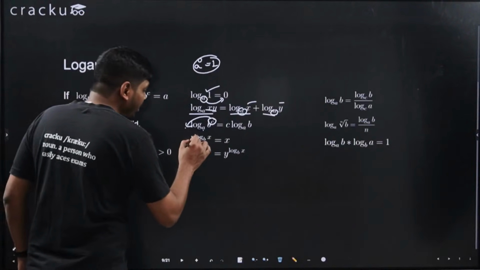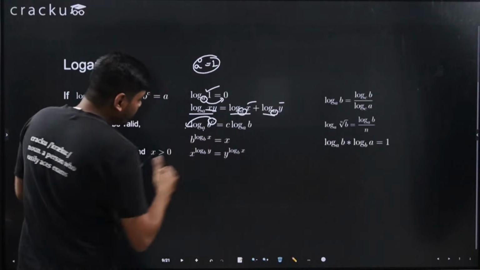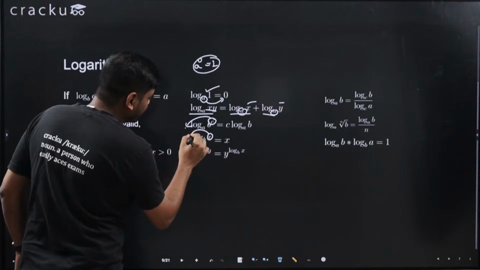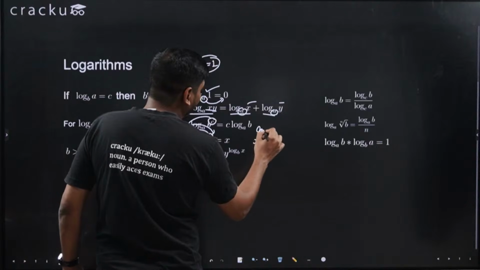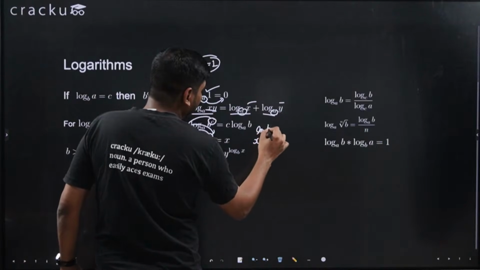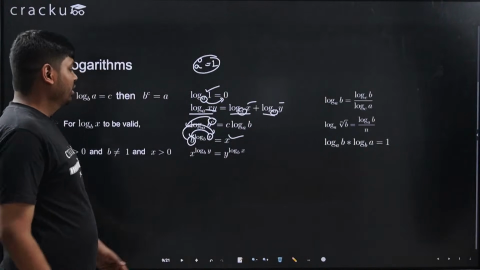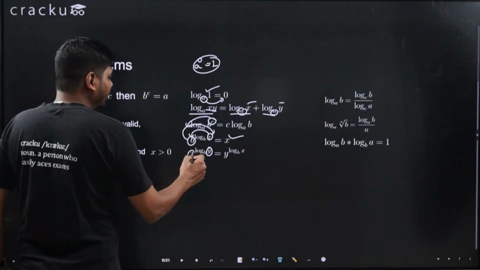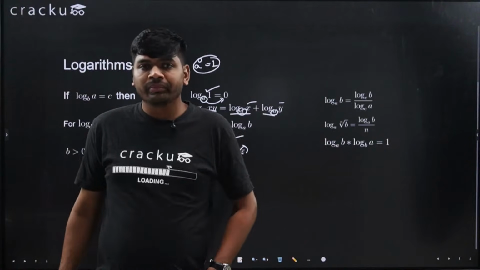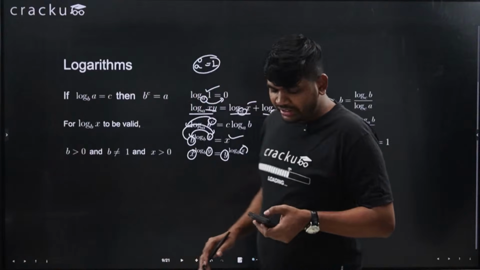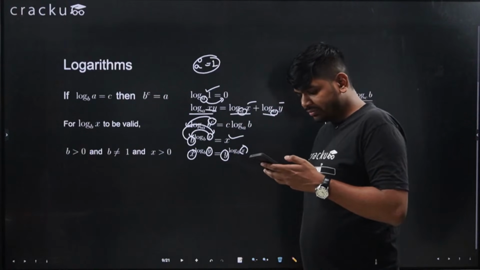And if b power log x to the base b is given, what you can do is bring this x from here to here and bring b from here to here. So it will become x power log b to the base b, and log b to the base b is 1. So this will become x. Similarly, you can just swap y and x. These are the standard properties of logarithm. I know that you understand these properties. If you are preparing for JEE or some other exam, you might be knowing these things.